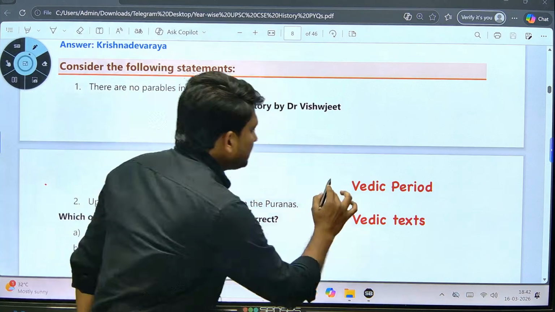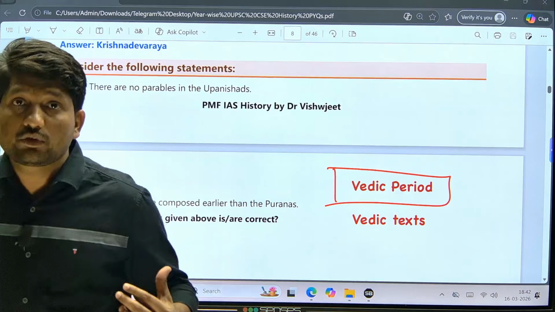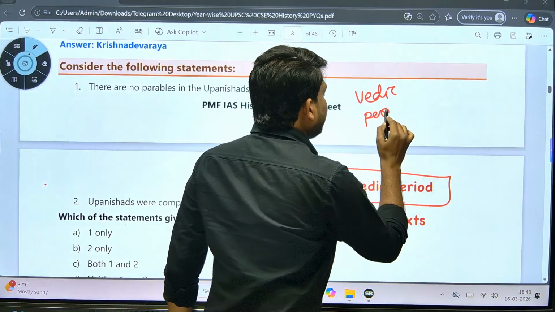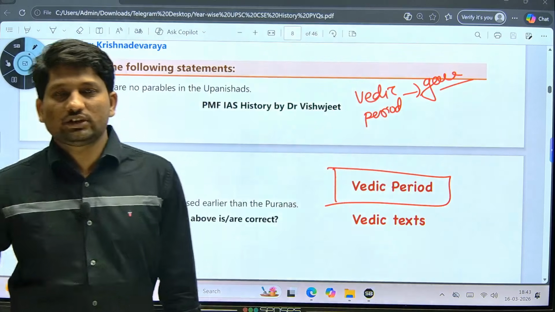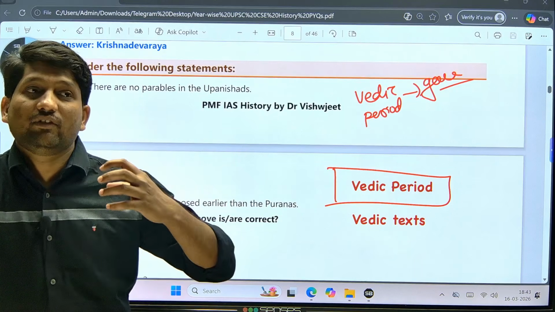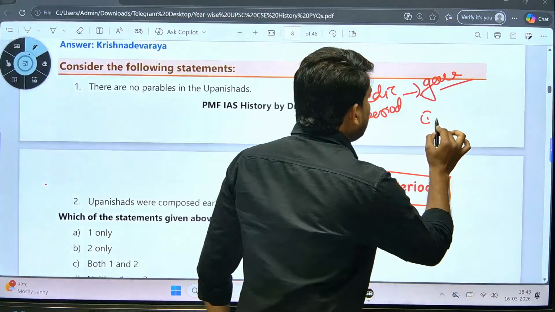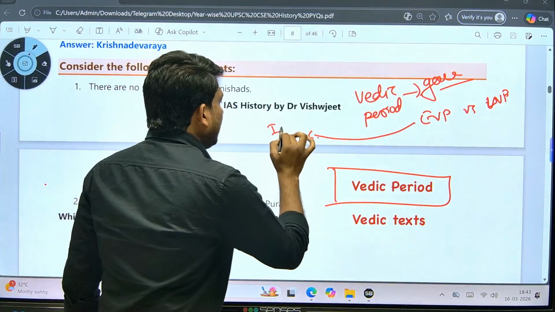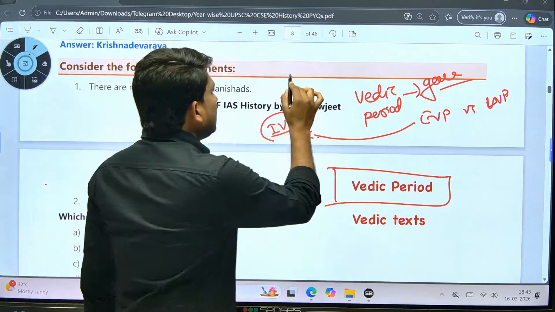These questions are directly from the Vedic period. We are going to see other questions from the Vedic period also. What you need to understand from the Vedic period is a general understanding: whether there was a rural society or urban society, whether people were acquainted with horses, spoke wheels, and iron or not. In general, the difference between the early Vedic period and later Vedic period, as well as the difference between the Vedic period and the Indus Valley civilization. So general understanding of this period, plus focusing on Vedic texts,